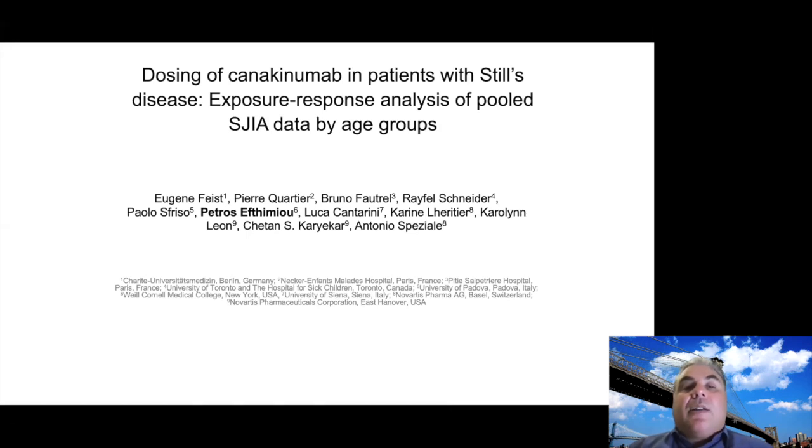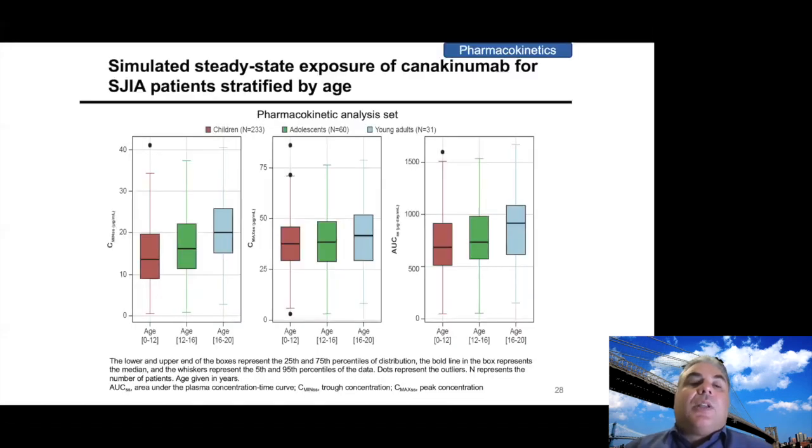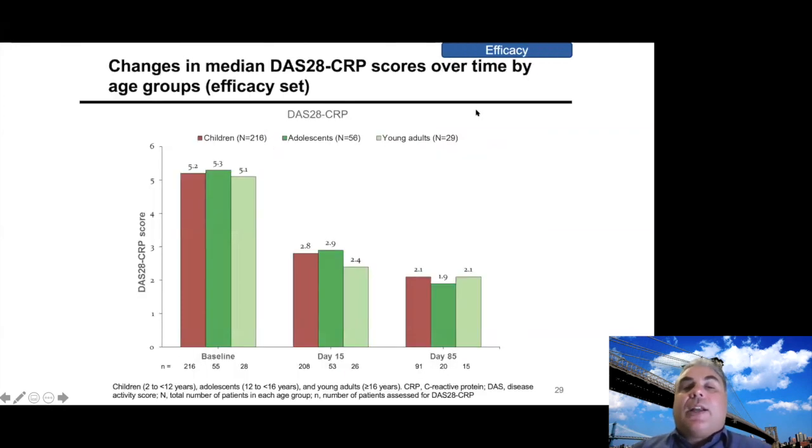And there was a study we did, next slide, within the randomized SJIA studies, we identified in blue what we call young adults, age 16 to 20. All those had SJIA, but they behaved physiologically more like adult Still's disease. Next slide. Pharmacokinetics were very similar, and fortunately, the response to treatment was also quite similar.